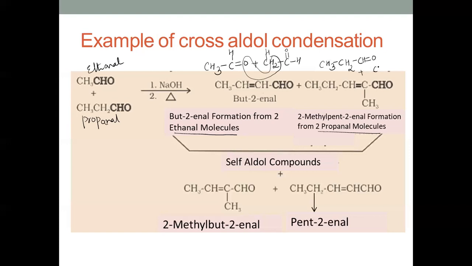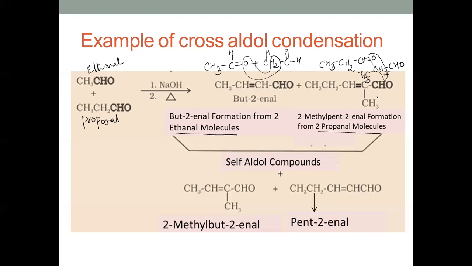This is the alpha hydrogen, right? This one is the alpha hydrogen. So CH3, CH2, CH, double bond, C, CHO and CH3.